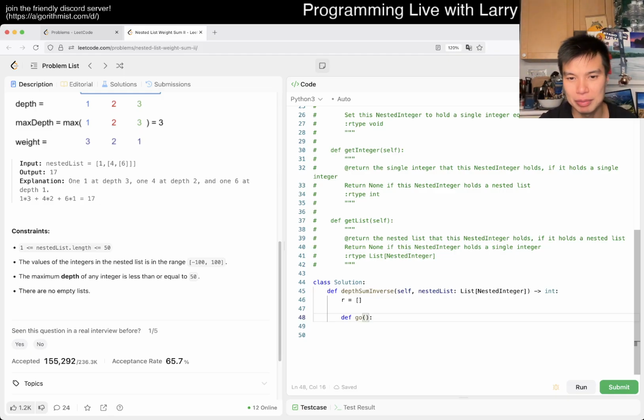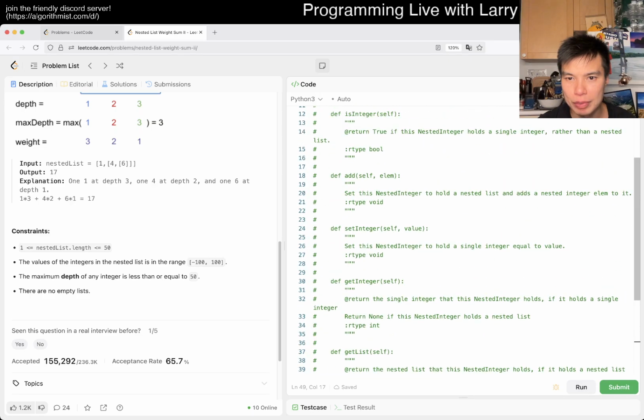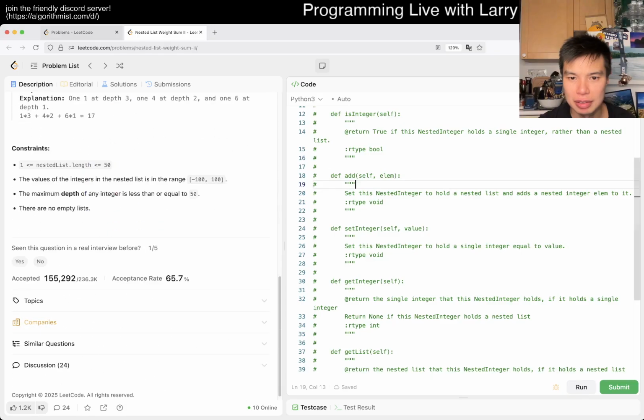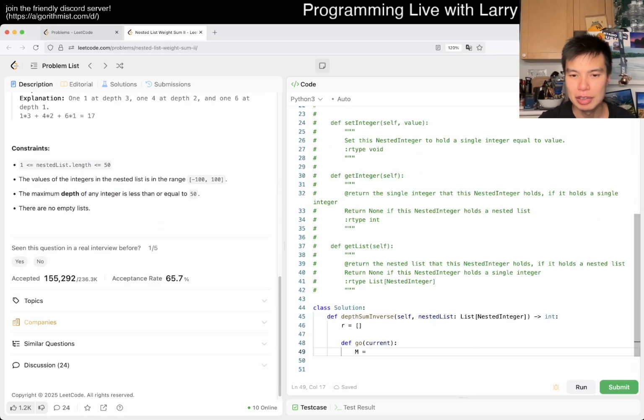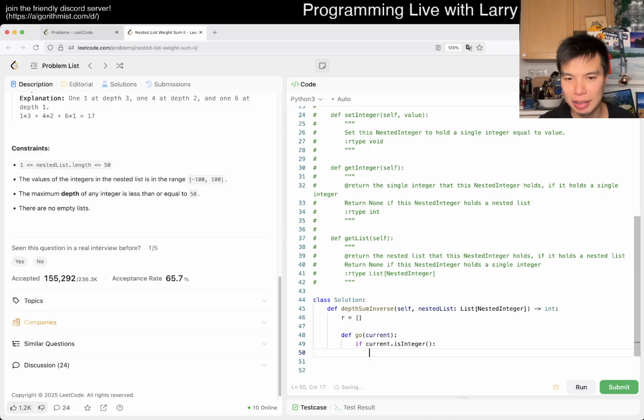Yeah, so you have a current maybe, right? And then let's just say M is equal to... I guess we have to check. Why would we ever add? Okay. So then now if current is integer, is it? Is integer, then oh I should do a depth thing, right? Then r dot append the current dot get integer, depth, right?